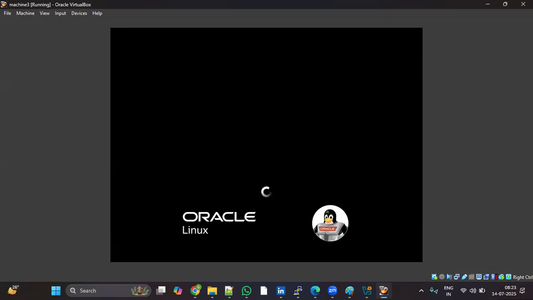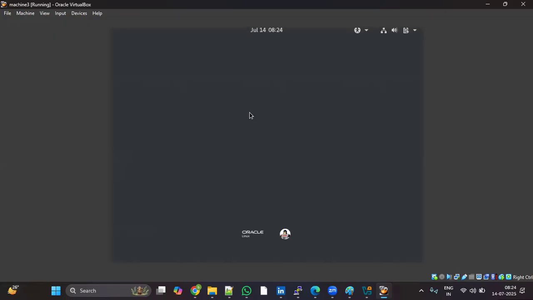It means I am logging into machine 3. If you connect directly to machine 3, that is the local connection. You can say the server is started. Let me log in as root user, Oracle.